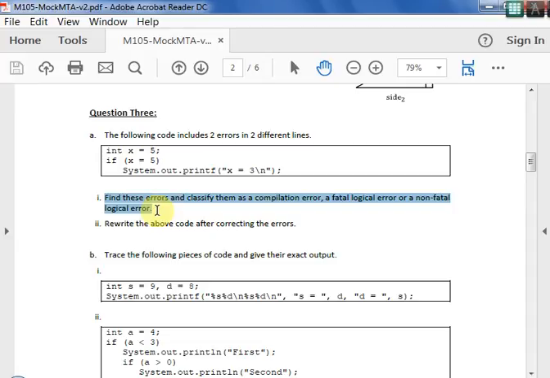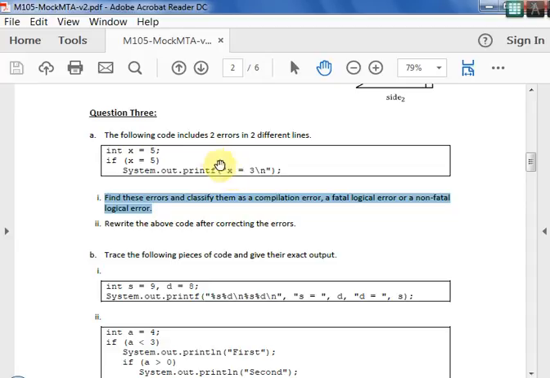So any syntax error is a compilation error where you did not follow the rule or the syntax of the language. Fatal logical errors are those logical errors which will stop the execution of the program, and non-fatal are those which will not stop the execution but they will give some wrong output. And then the second part here is to rewrite the above code after correcting the error.